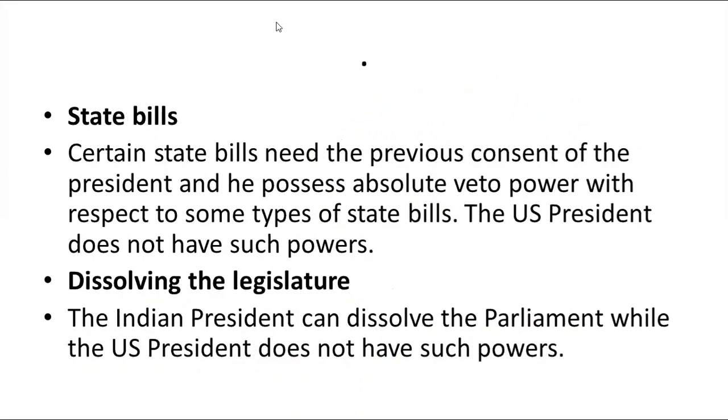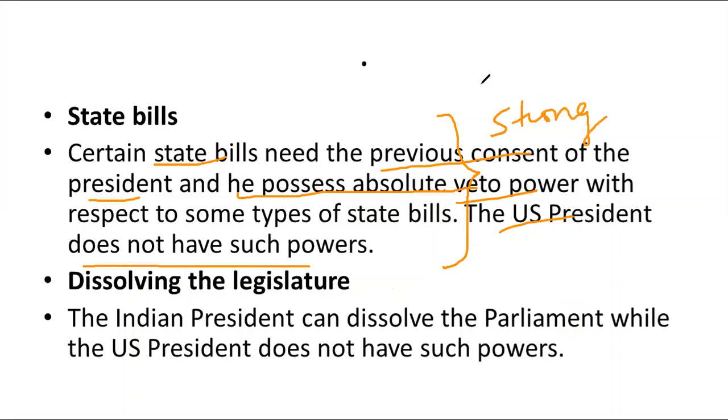Okay. Now, in terms of state bills, certain state bills need the previous consent of the president in India. Okay. And in those bills, he possesses absolute veto power. But the US president does not have such powers, because we all know that in the United States there is a strong federation, and in India there is a federation which we have adopted from Canada, in which the powers are more tilted towards the central government. So the central government has more power than the state governments.